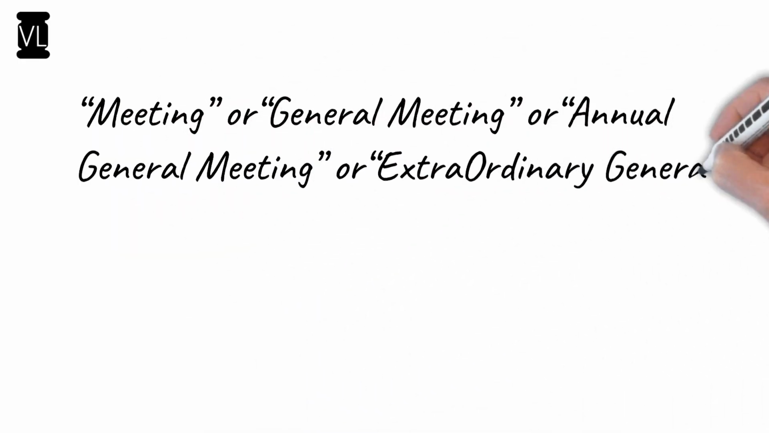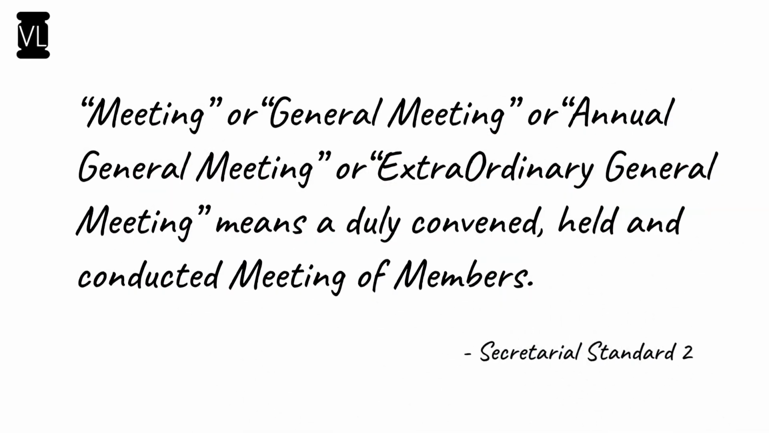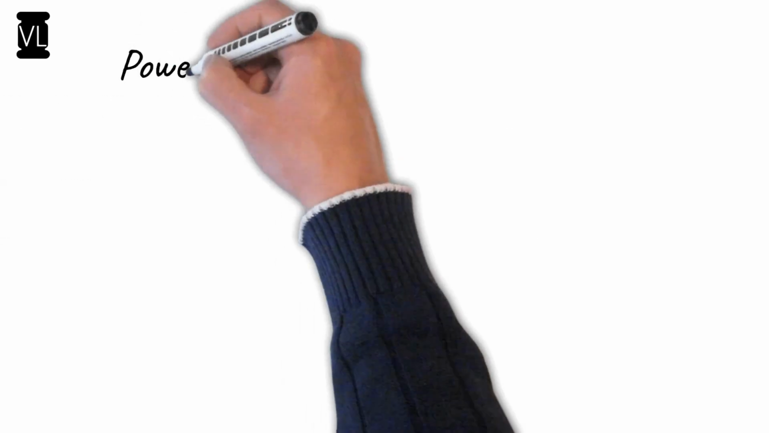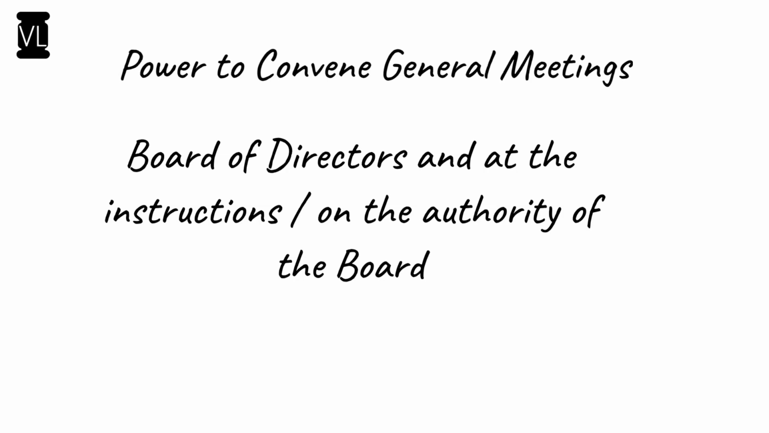General meetings are meetings of members of a company. And the Secretarial Standard 2 issued by the ICSI defines the same as meetings duly convened, held and conducted of the members of the company. Now, the power to convene such general meetings lies with the board of directors of the company or at their instructions or on the authority of the board by any other member. Usually a company secretary does that.